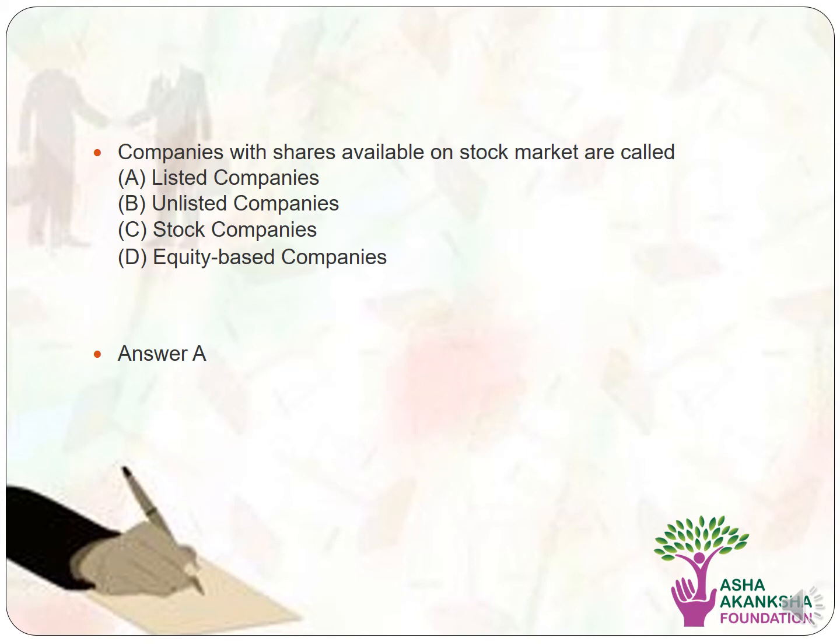The next question is, company whose shares are available on the stock market are called dash. Options are option A, listed companies, option B, unlisted companies, option C, stock companies, and option D, equity based companies. The correct answer to this question is option A, that is only listed companies have their shares available on the stock markets.